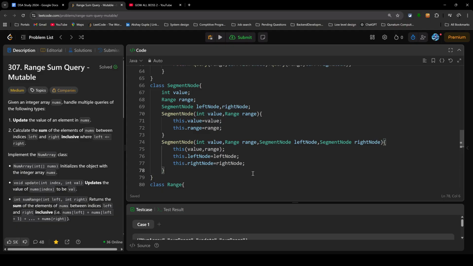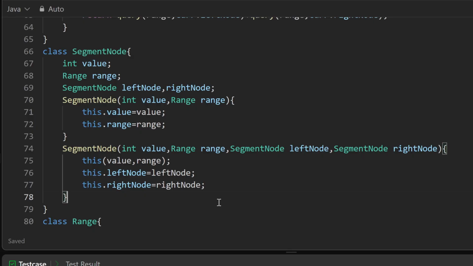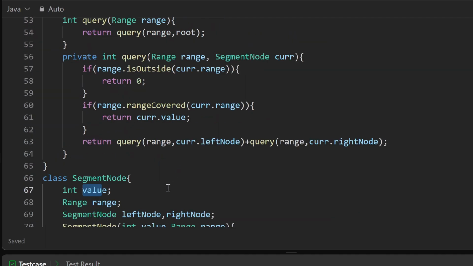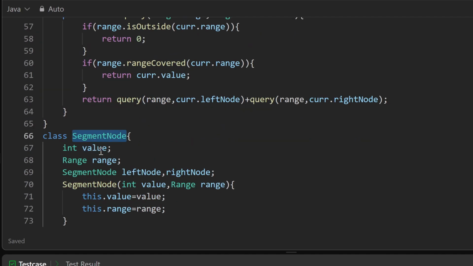Now let's see the implementation of construction of segment tree. So the segment node will look like this: it has a value, which was the sum in the example that we saw. It has the range it represents, and it has left and right children. So we have two constructors, one with the value and the range, because in some cases left and right children are not going to be there, which is the leaf node, and the other case is when all four values are there: value, range, left and the right node. So this is going to be a data class. It doesn't do any calculation, it's just going to hold the values.